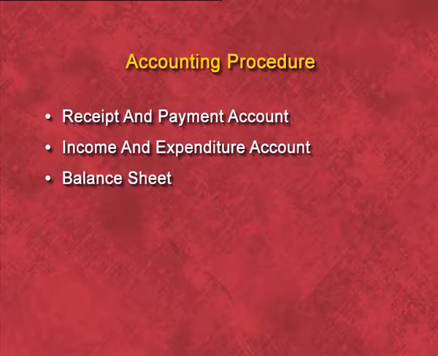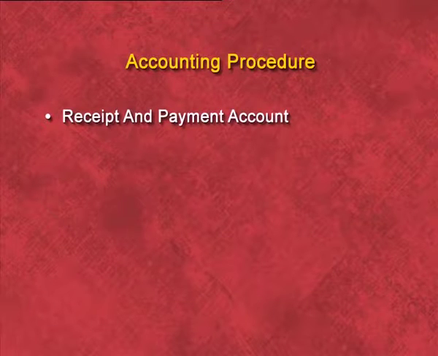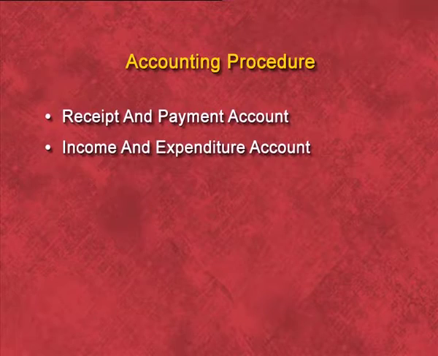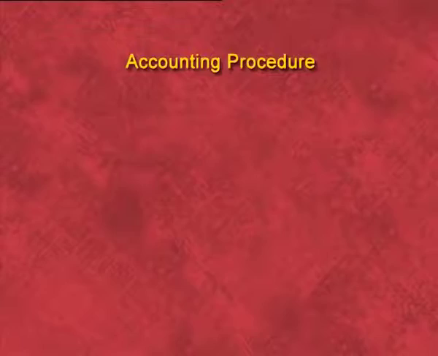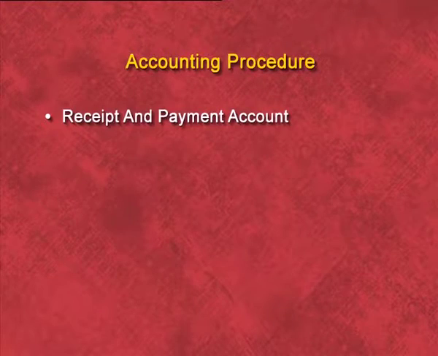Now you can see the accounting procedure. First of all, every non-profit organization has to prepare a receipt and payment account. Then with the help of the receipt and payment account, we have to prepare the income and expenditure account and balance sheet. Now let us discuss one by one. First is the receipt and payment account.